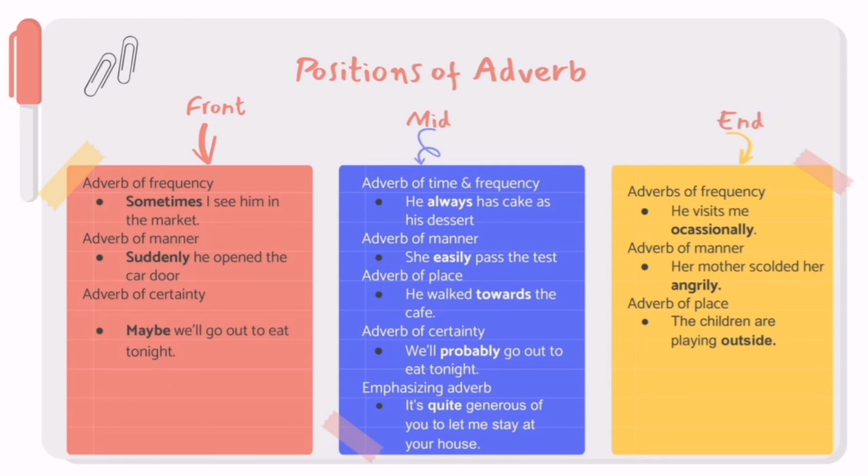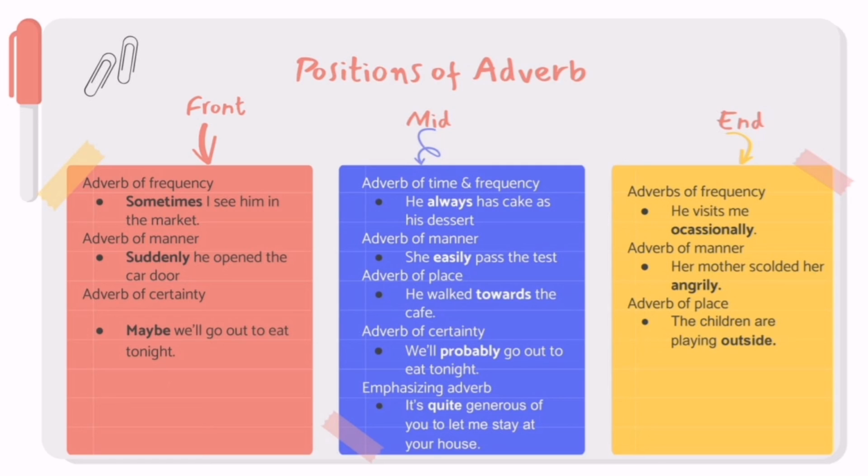Let's look deeper into the position of adverbs. Firstly, front positions, which is where the adverb is used at the beginning of a clause. There are three types of adverbs here showing the front position of adverbs. Adverb of frequency. Sometimes I see him in the market. So here, sometimes is used in the beginning of the clause.